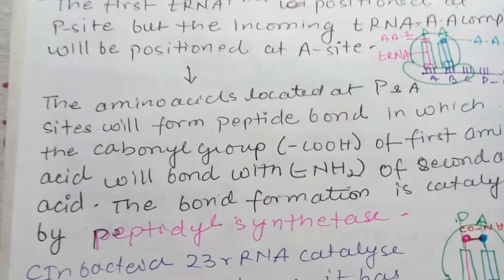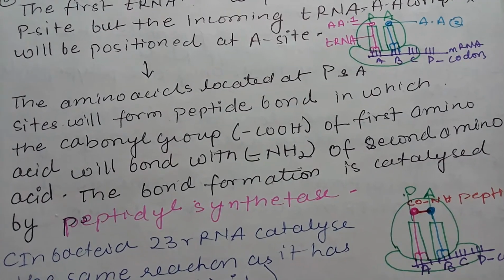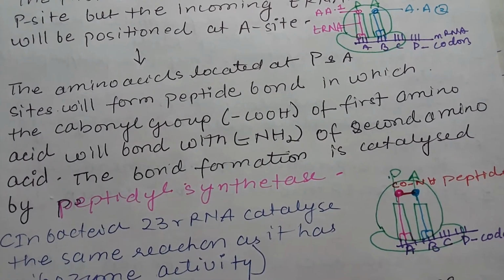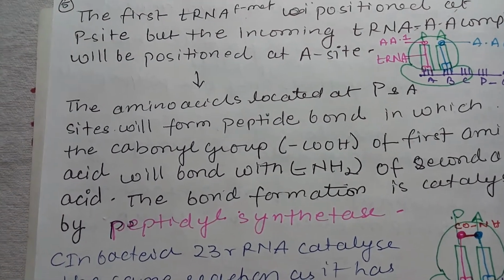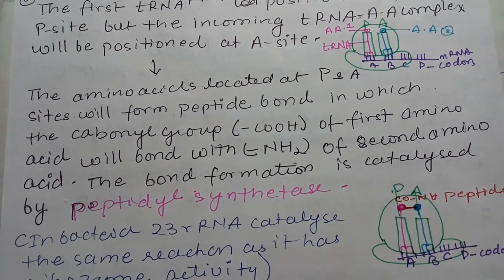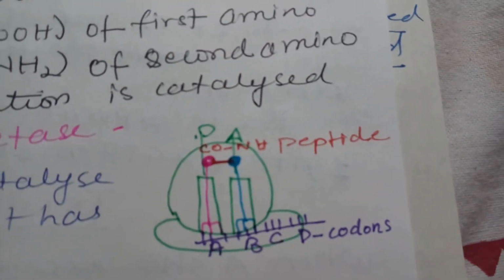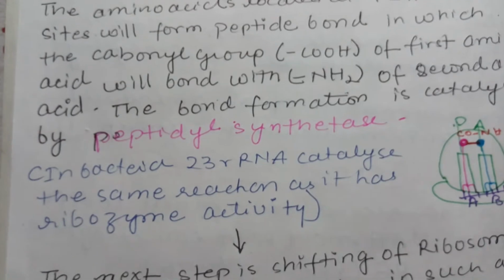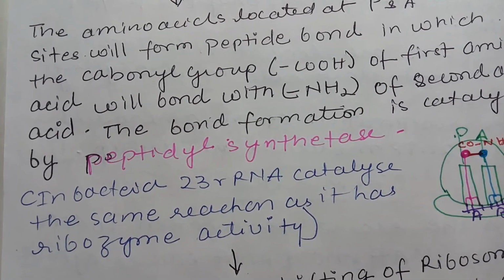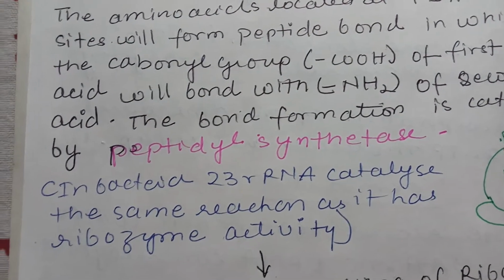Now the amino acids located at the P site and A site will form a peptide bond, in which the carbonyl group of the first amino acid will bond with the amino group of the second amino acid. This bond formation is called peptidyl transfer, and it is catalyzed by peptidyl transferase. So here you can see the bond is formed between the first and the second amino acid, respectively situated at the P and A site. In bacteria, the peptidyl transferase reaction is catalyzed by 23S rRNA, which has ribozyme activity.